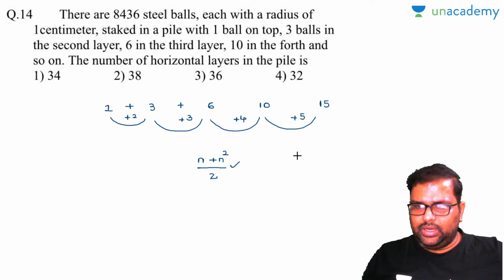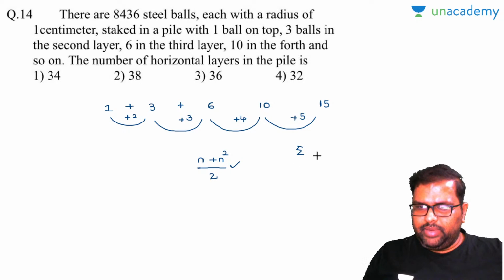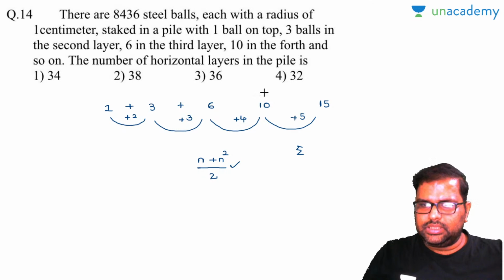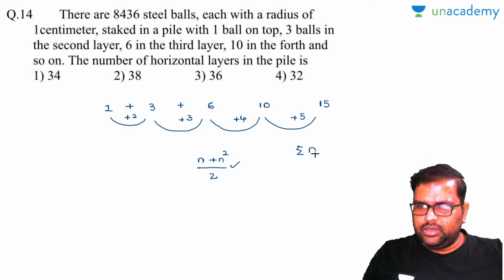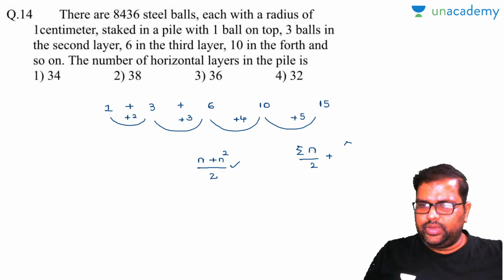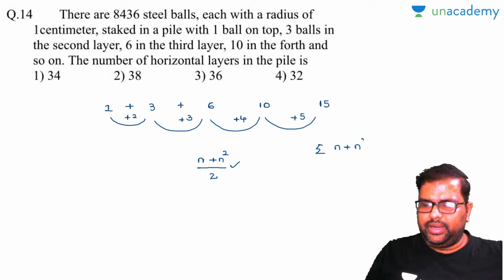So can I write down like this, sigma of, I will take 1 by 2 as common. Oh, sorry, I'll write down like this: sigma of n divided by 2, sigma of n square divided by 2. Am I right or wrong? Or otherwise I can write down like this directly: sigma of n plus n square divided by 2.